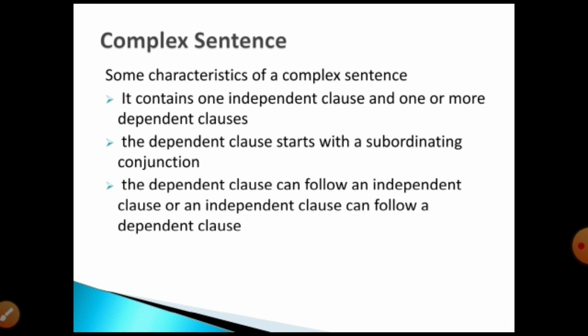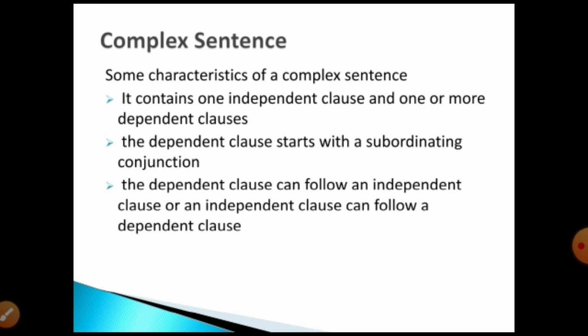When the sentence has one independent clause and one or more dependent clauses, that type of sentence is called complex. Now clearly understand what is an independent clause and what is a dependent clause. ஒரு complex sentence எப்படி இருக்கணும் அப்படின்னா it has one independent clause and one or more dependent clauses.